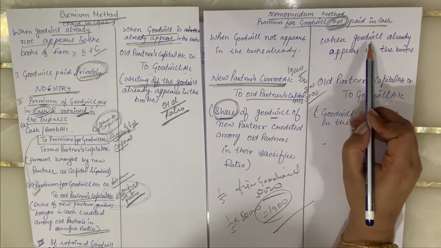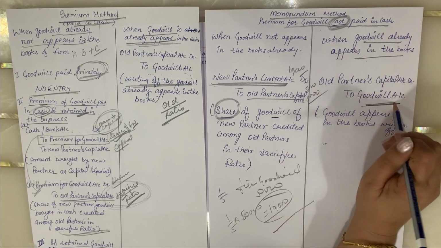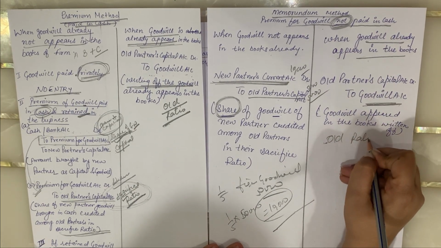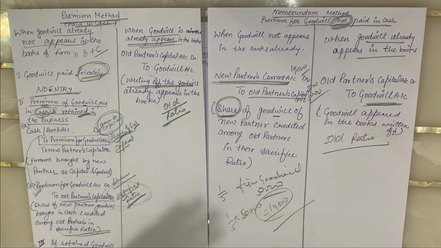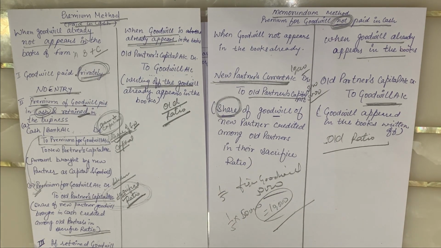And when the goodwill already appears in the books, first of all, the old goodwill shown in the books of account is to be written off among the old partners in their old ratio. I am repeating once again, whenever the old goodwill is to be written off, it is written off in the old ratio, and whenever the premium brought by the new partner or the share of goodwill of a new partner is to be shown in the books of accounts, it is always credited to the old partners in their sacrifice ratio.